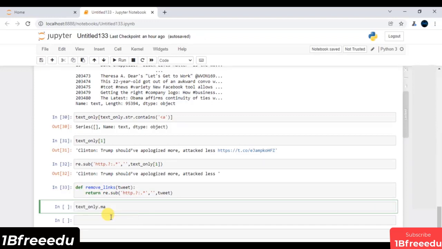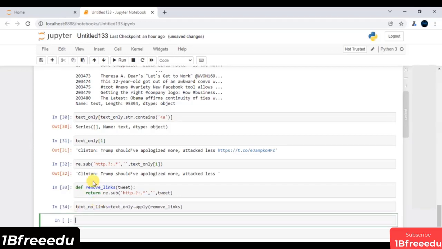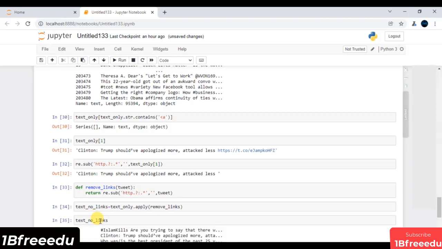I have to apply this on top of my text_only series. I can think of either map or apply. Both are typically doing the same task. Now I will say it is of course apply. We have to apply this function on top of this text_only. Now we need to store all these values inside some series data structure. So I will say text_no_links. If I execute this line of code, it will take a couple of seconds, and then if I type text_no and press tab, these are all the values that we have.